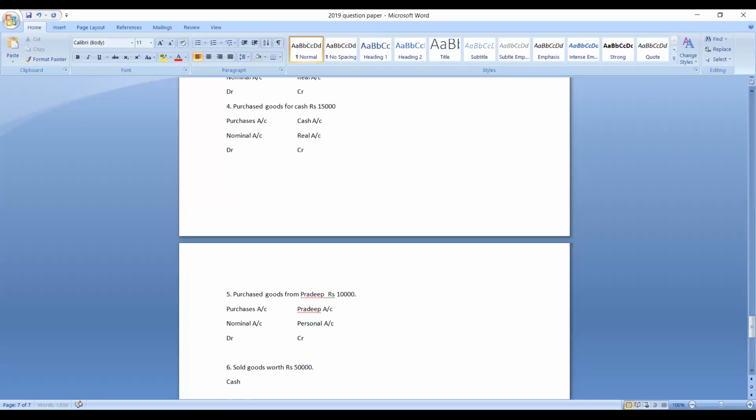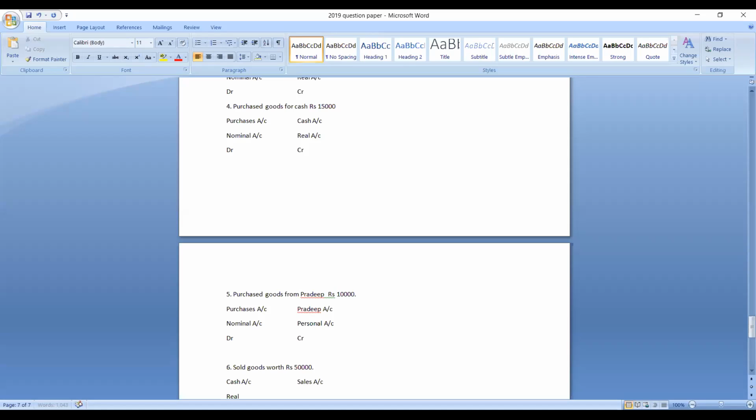So here you are finding two accounts. One is a cash account and another one is which account? Another one is a sales account. Whenever you purchase goods, it is purchases account. Whenever you sell the goods, it is a sales account, whether it is on cash basis or on credit basis. So sold goods worth rupees 50,000 means you sold it for cash. Understood? So two accounts are cash account and sales account.